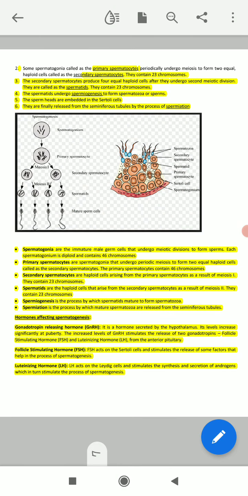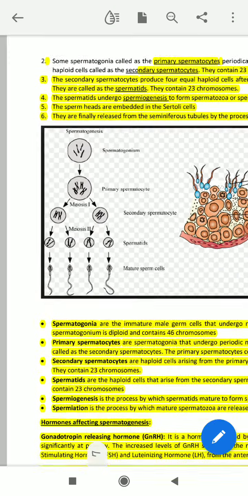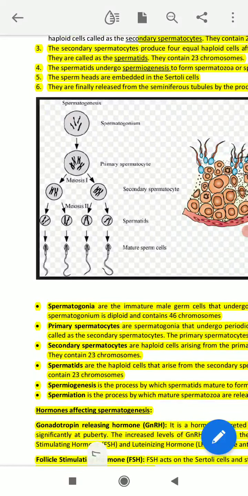So during the time of your exam, just write down in this way. This is the schematic pathway of spermatogenesis. The first thing is the spermatogonium. This is the diploid chromosome number cell, 46 chromosomes. The second one is the primary spermatocyte.